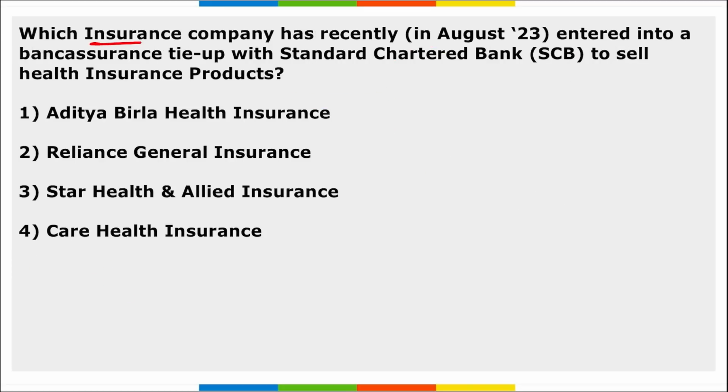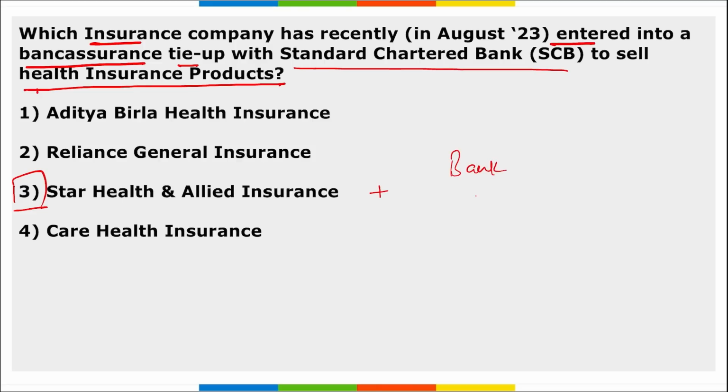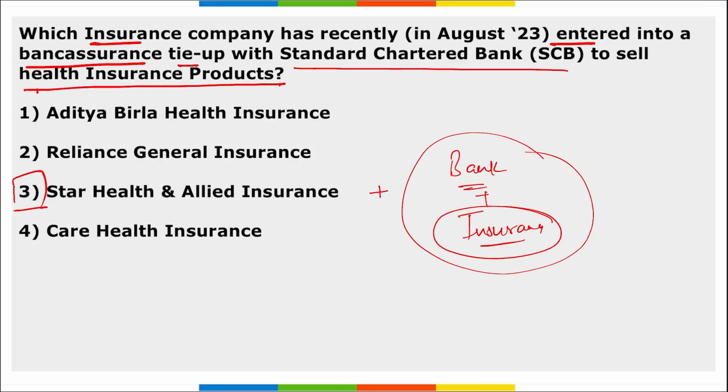Next, which insurance company recently entered into a bancassurance tie-up with Standard Chartered Bank to sell health insurance products? It is Star Health and Allied Insurance. They recently entered into a bancassurance. What is bancassurance? When an insurance company and a bank tie up together, where the insurance company will be selling their insurance products to the customers of the bank. That is bancassurance. Correct.